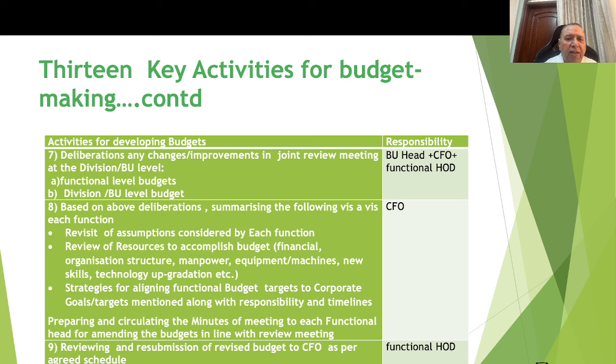Now, based on the above deliberations, the CFO then summarizes the following vis-a-vis each function: revisit of the assumptions considered by each function, review of the resources to accomplish the budgets, which is financial budget, organizational structure, manpower, equipment, machines, new skills, technology upgradation, etc. Strategies for aligning the functional budget targets to corporate goals and targets.